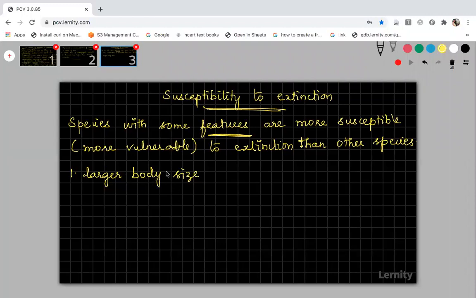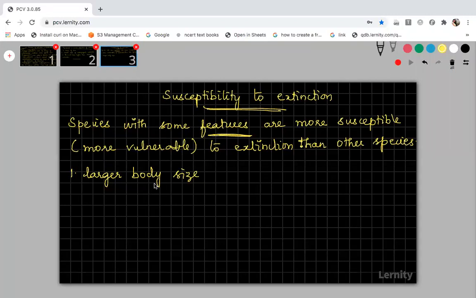The reason why larger body sized organisms are easily prone to extinction is that the BMR will be very low. In organism and population, I asked you one question. Do you remember? An ant can easily climb up a hill when compared to a bigger organism. Smaller organisms can run very fast when compared to bigger organisms. The simple reason is the basal metabolic rate is higher in smaller organisms, right?